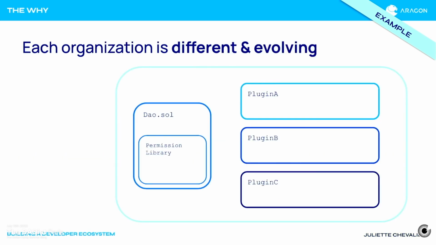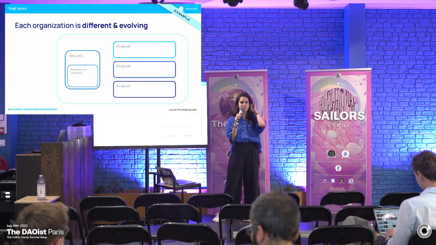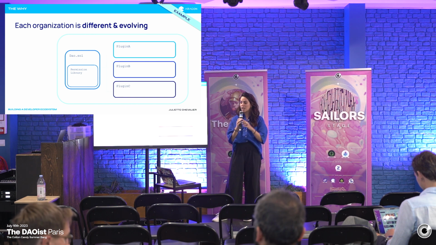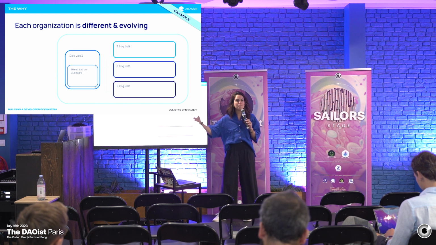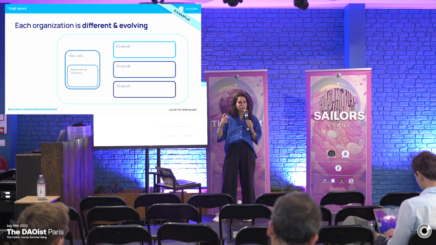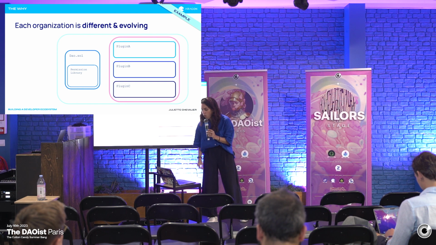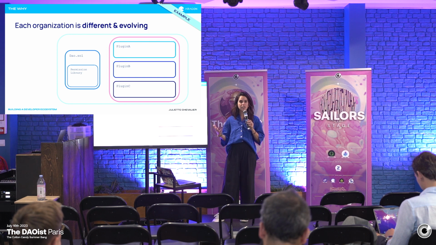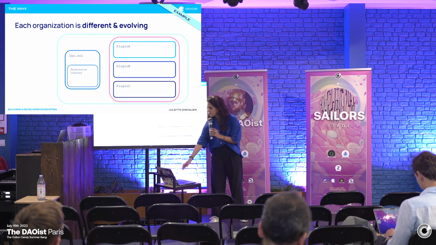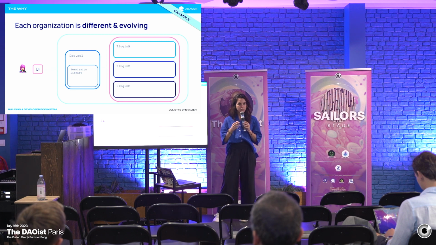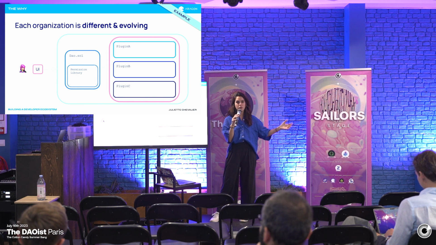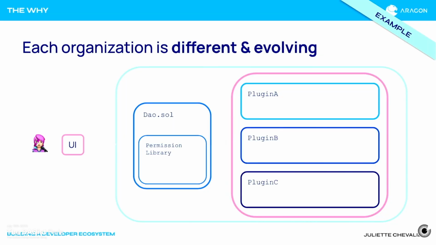Now, we've set that up because we know that each organization is a group of people. People are constantly changing, they're evolving. Each organization is based on different purposes and for a different reason. And so what that means is that we needed to embed within immutable blockchains a way for these organizations to mutate through time. And we do that through two different ways. One is through plugins. You can create and enhance whatever functionality organizations can do. And then the other way is through UIs, right? You may have a Japanese DAO that may want to have their information in another language with another tone based for another audience and context. And so through these two ways, we enable each organization to be different.